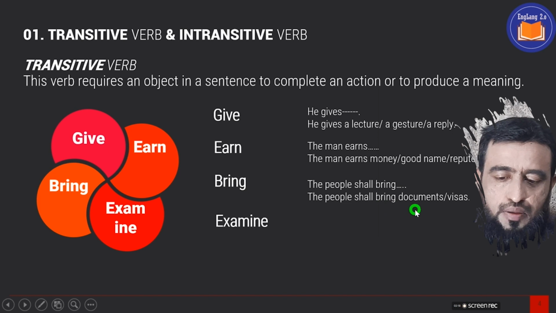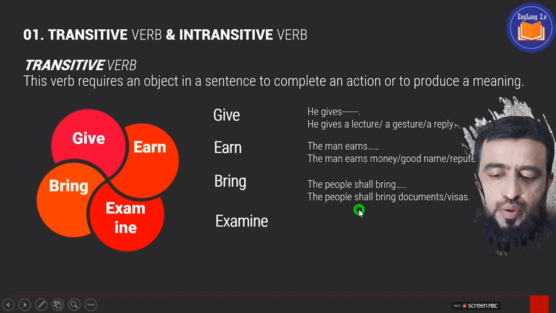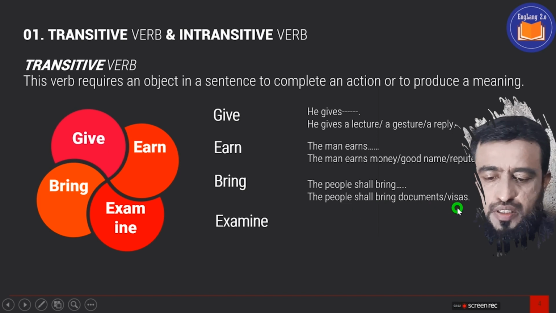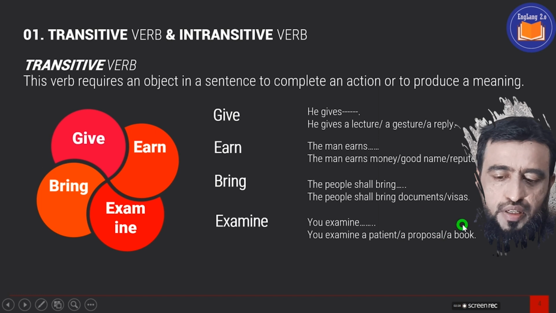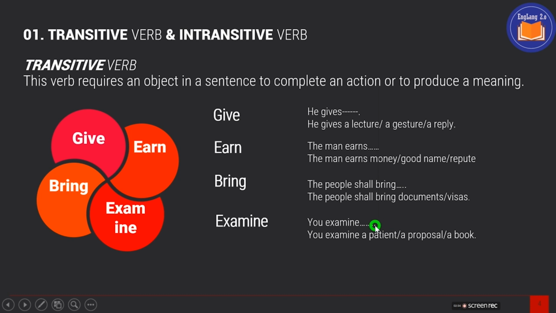The fourth example, you examine. Here object is lacking. So you examine what? It doesn't clarify any meaning, and we add an object. You examine a patient, you examine a proposal, you examine a book. So from these examples, it's clear that a transitive verb requires an object in order to clarify its meaning. Without an object, a transitive verb doesn't give any meaning.